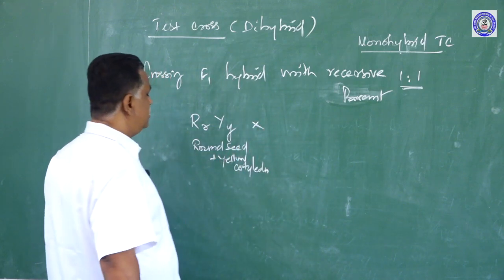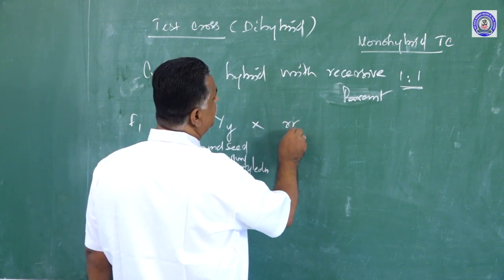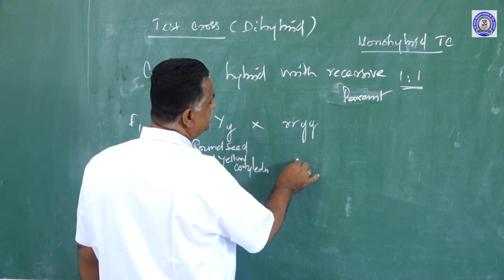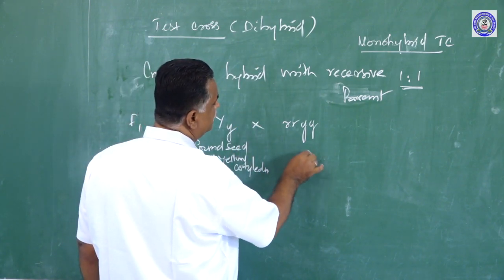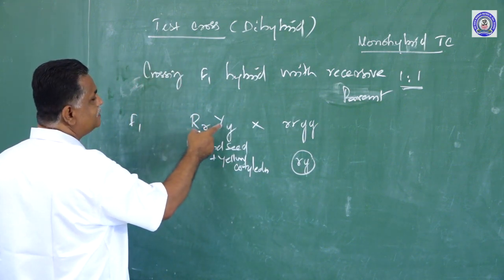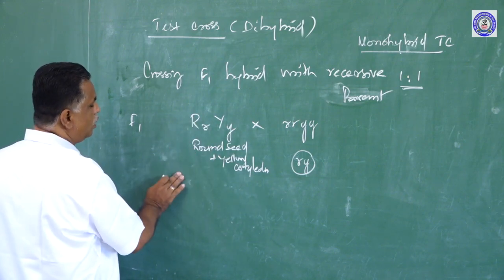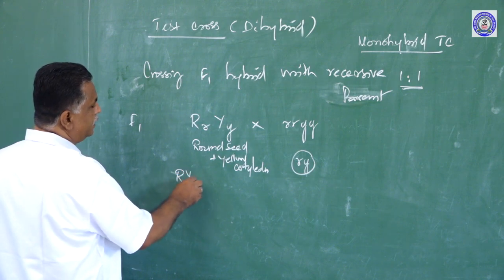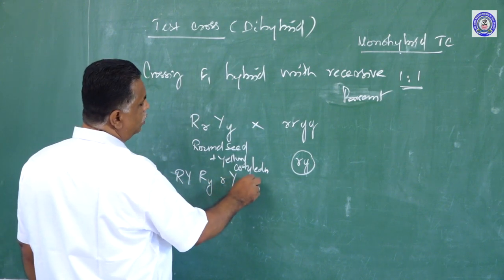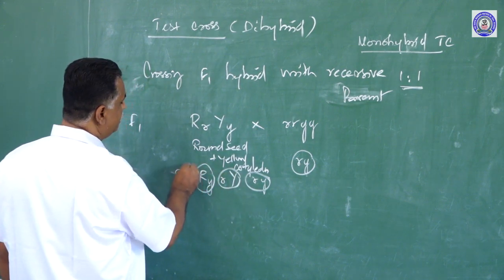It is test crossed with the double recessive parent, small r, small r, small y, small y. It will produce only one type of gamete, small r, small y. But the F1 hybrid will produce 4 types of gametes: capital R gets 2 chances with capital Y and small y, and small r gets 2 chances: capital R capital Y, capital R small y, small r capital Y, small r small y.